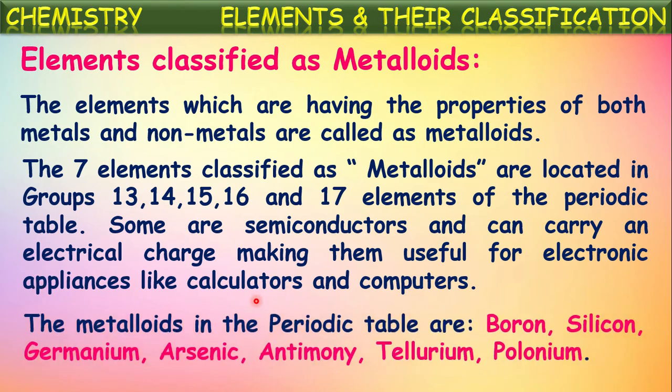The metalloids in the periodic table are boron, silicon, germanium, arsenic, antimony, tellurium and polonium. These elements are classified as metalloids because they can exhibit the properties of metals as well as non-metals. Okay, this is about metalloids.